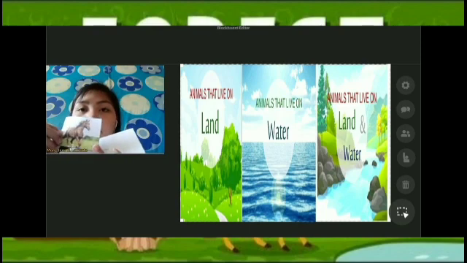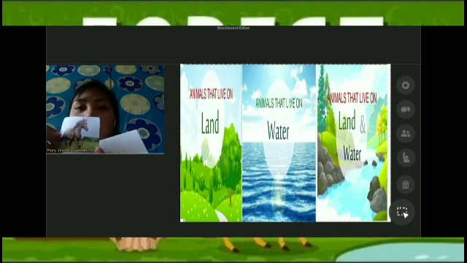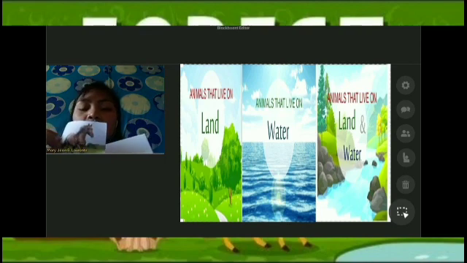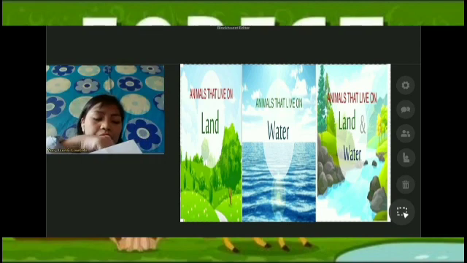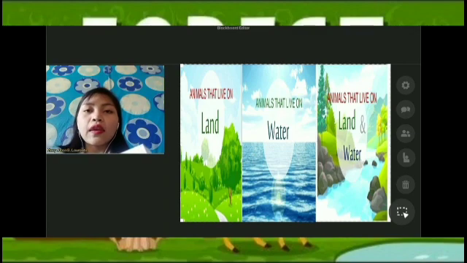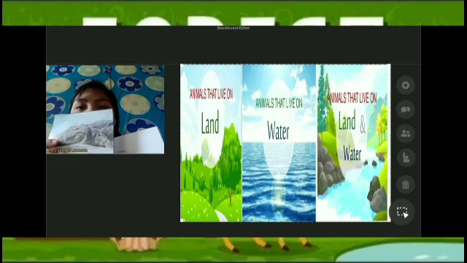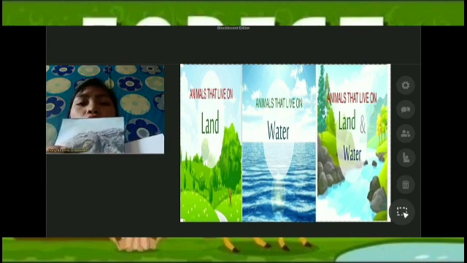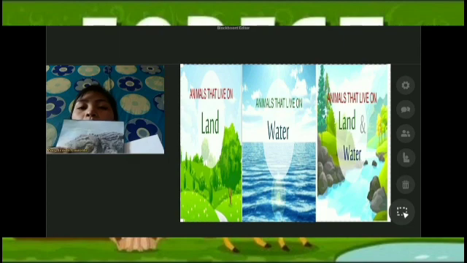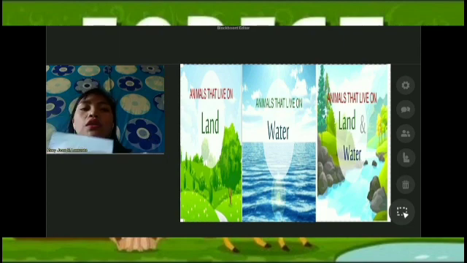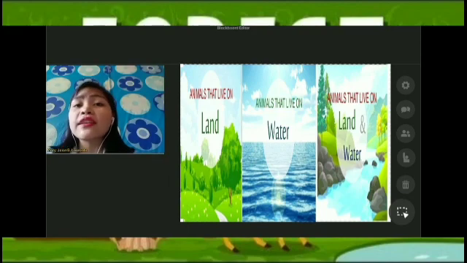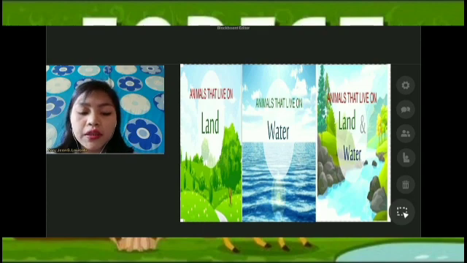This is a horse. So where does the horse live? Yes, on the land. How about this, class? What is this? Yes, a crocodile. Where does a crocodile live? Yes, on the land and water. So, where do those fish live, class? Yes, in the sea.